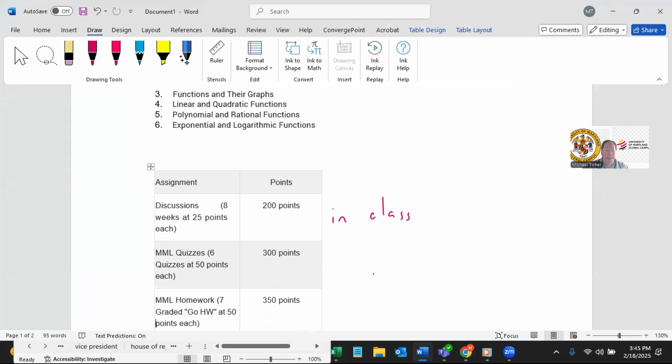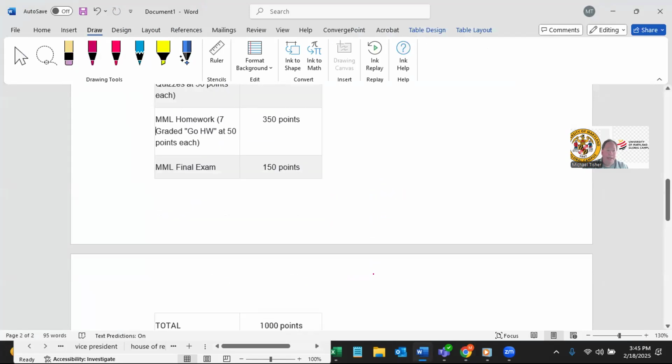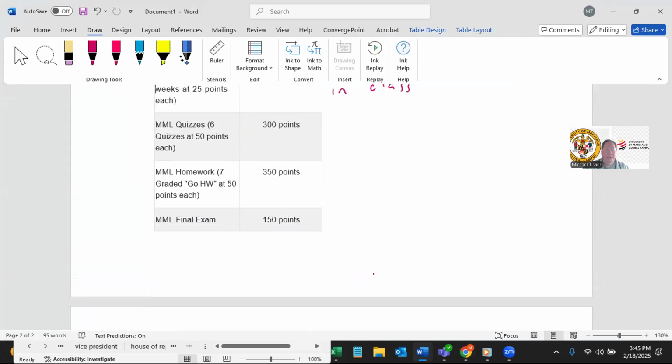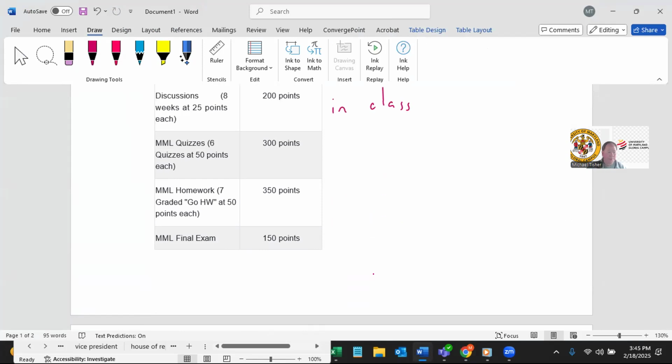Now, the rest of this is going to be in the My Math Lab that we just opened up. You have some quizzes, homework, and a final exam. Once you have My Math Lab set up, it's possible that we can go into the homework and the quizzes and do those anytime in order to get a good grade out of Math 107.